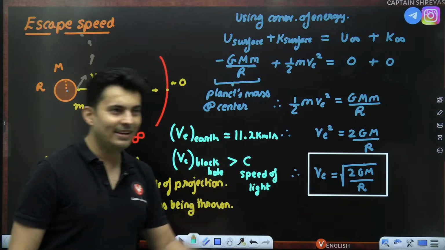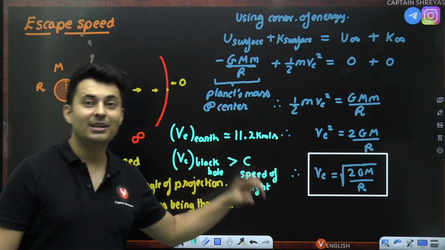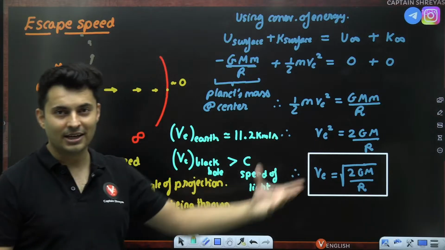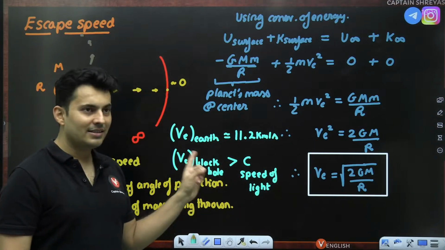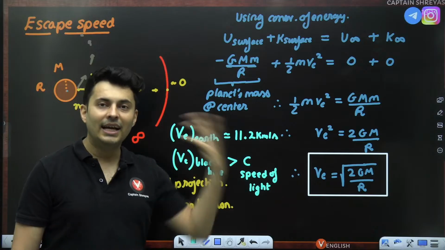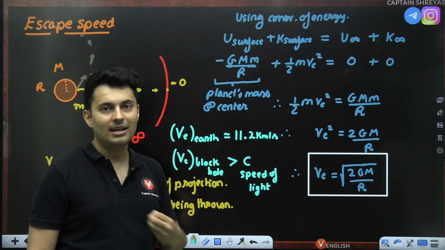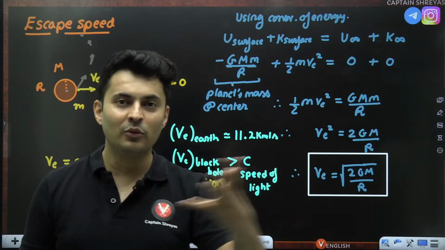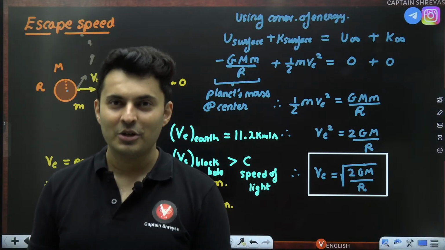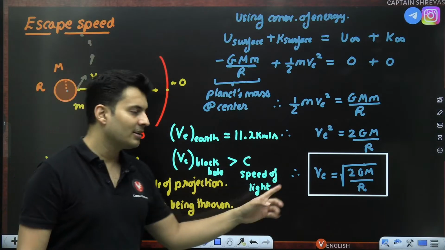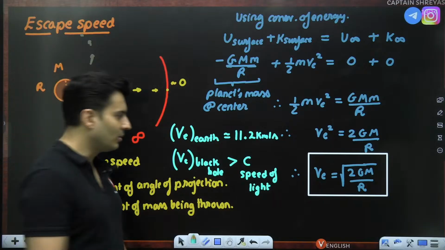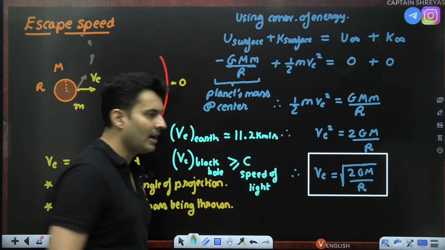This was just 11 to 12 kilometers per second. Imagine 3 lakh kilometers per second. If the speed of escape is more than that, even light can't escape it. Nothing can, because nothing can travel faster than the speed of light. So for black holes, the escape speed is more than or equal to c. I hope this is absolutely clear.